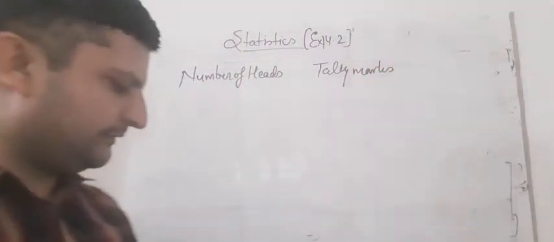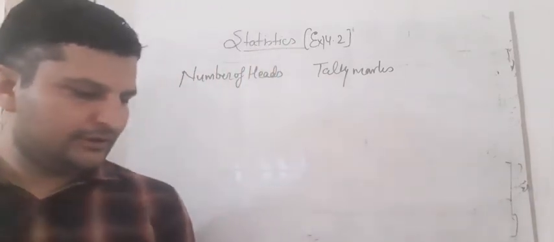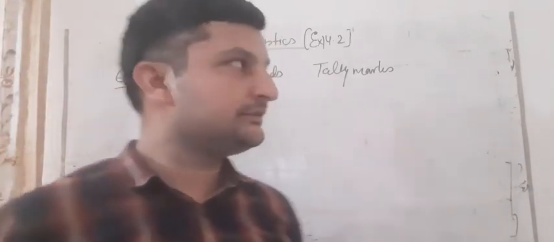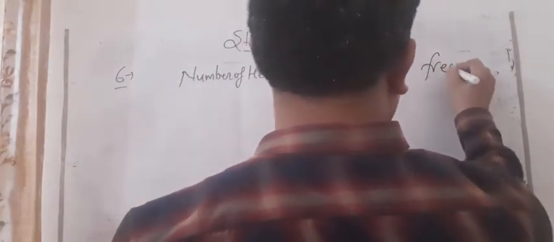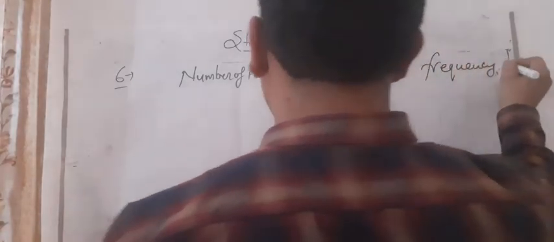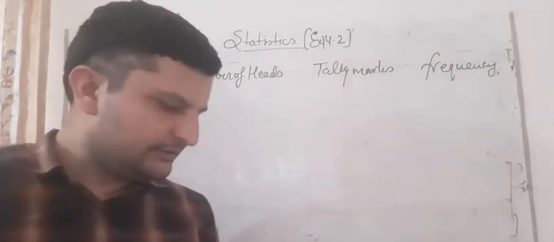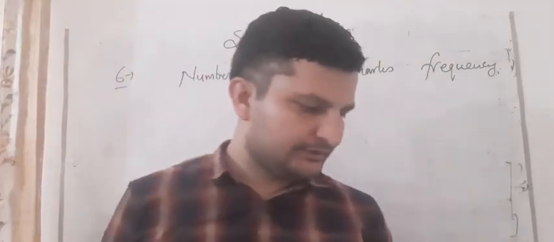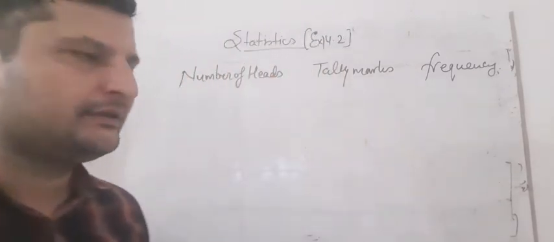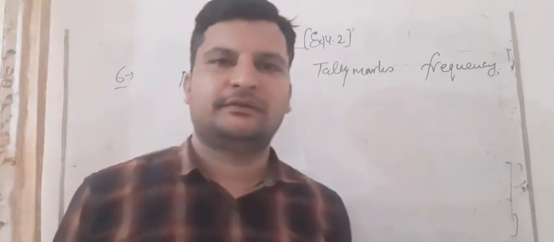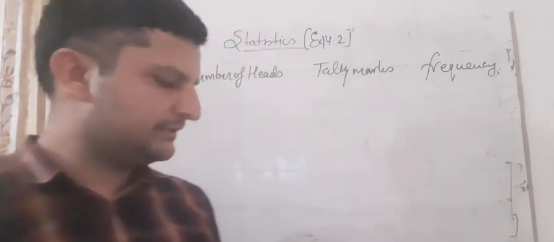And we have to find: 3 coins were tossed 30 times simultaneously. Each time the number of heads occurring was noted down as follows. Prepare a frequency distribution table for the data given below. It is not given as number of days, so we can say that frequency is here. So students, first we will check which type of numbers are there, whether we will make a grouped frequency or a single frequency.